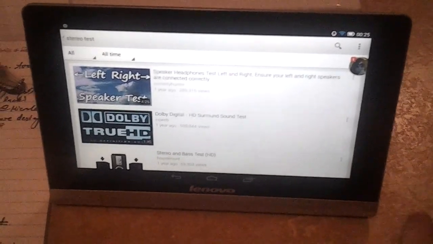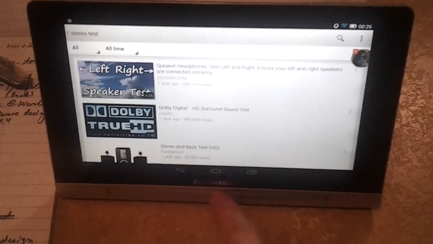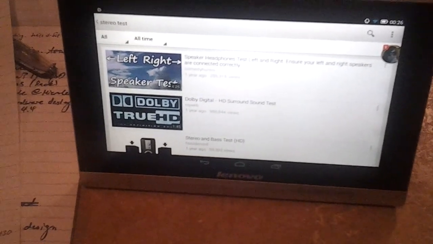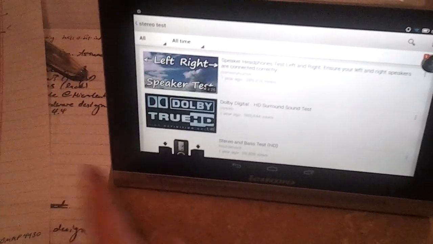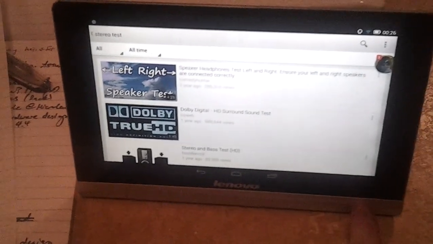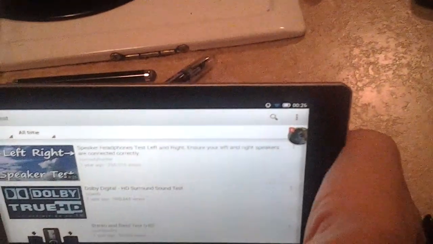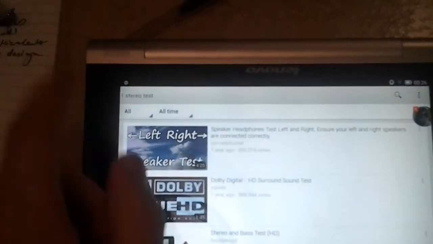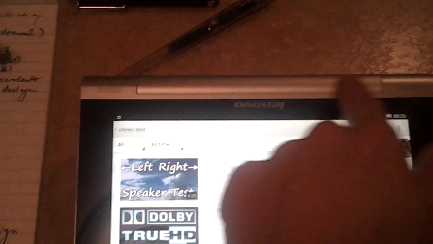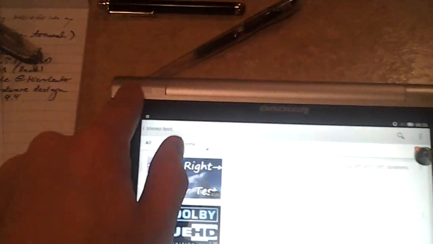And when it's in this orientation with the Lenovo logo right side up, left channel comes out of the left speaker, right channel comes out of the right speaker. However, if I flip it around to the typing orientation, left channel comes out of this speaker, right channel comes out of this speaker. So even though the volume buttons flip, the speakers do not flip.